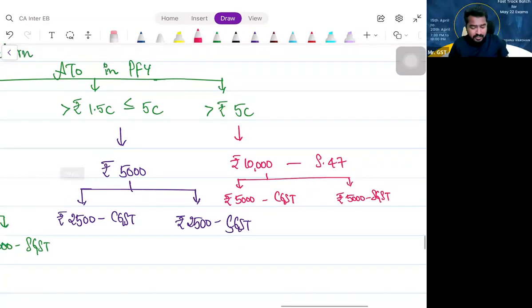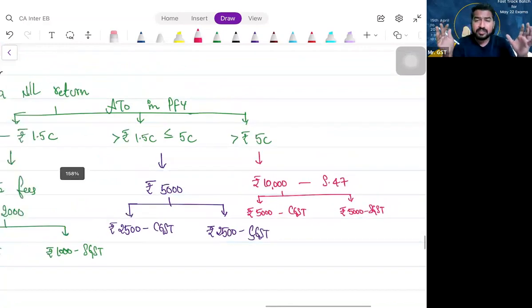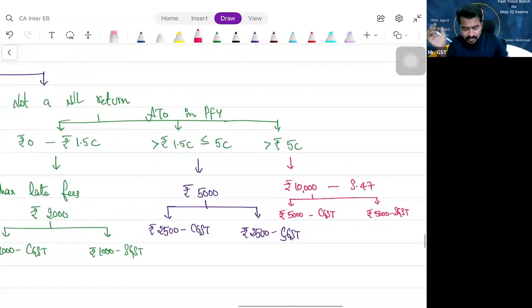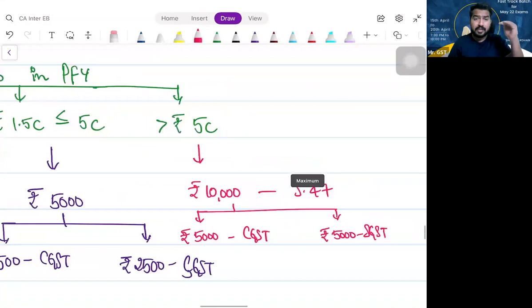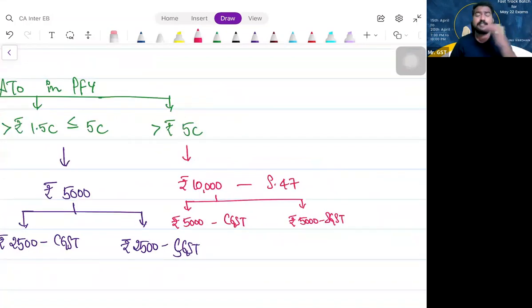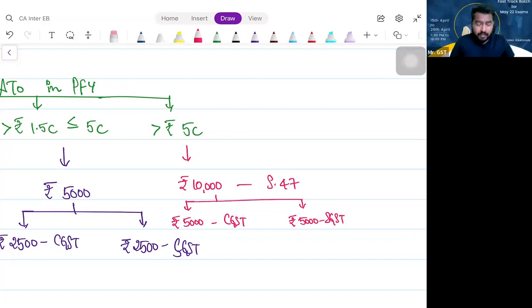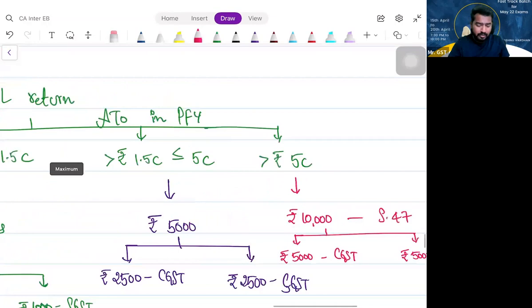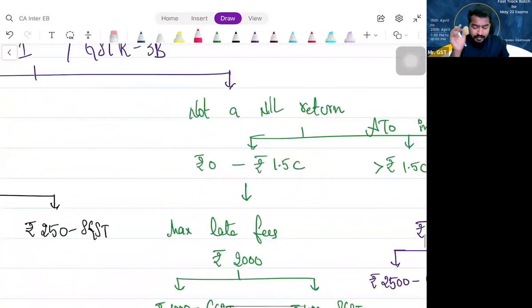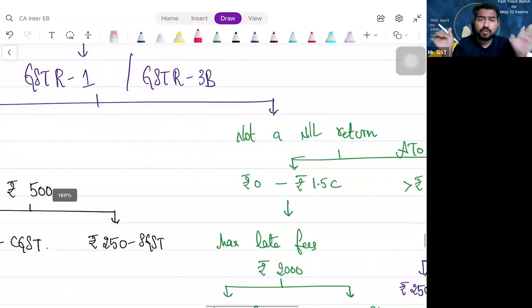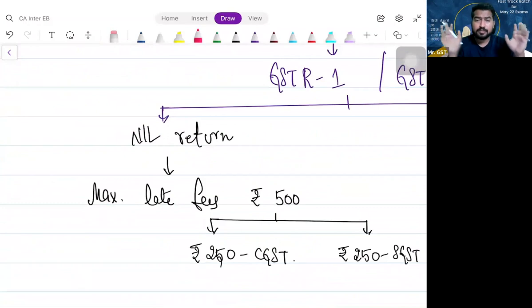This is for GSTR 1 and 3B. So what is the amendment? Normally, sir, what we have seen in section 47, the maximum late fee, the upper cap, is 10,000 rupees. That is 5,000 under CGST, 5,000 under SGST. But now the department has given a relaxation that if the GSTR 1 or 3B, whatever you are filing, is a nil return, the maximum late fee will not go beyond 500 rupees. That means 250 plus 250.